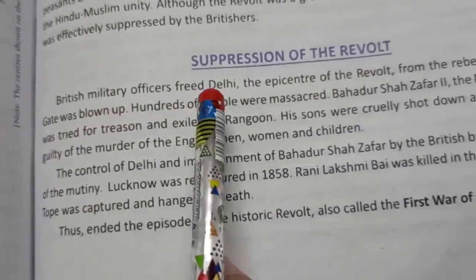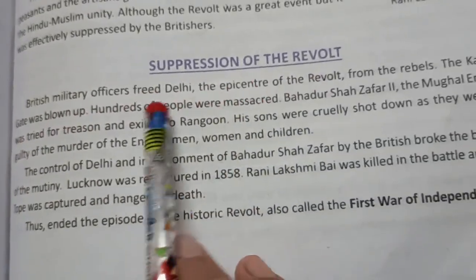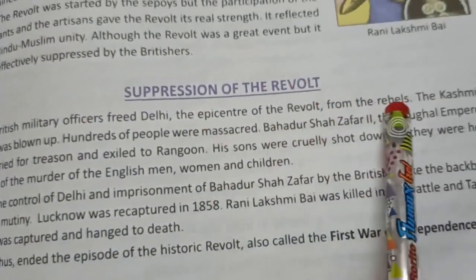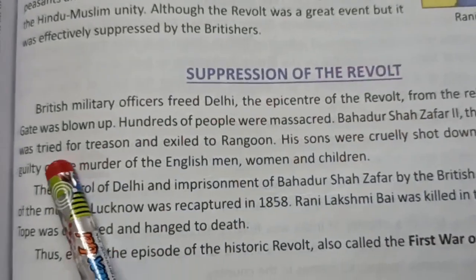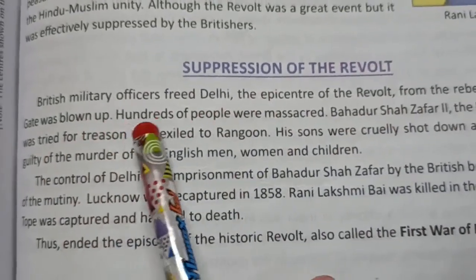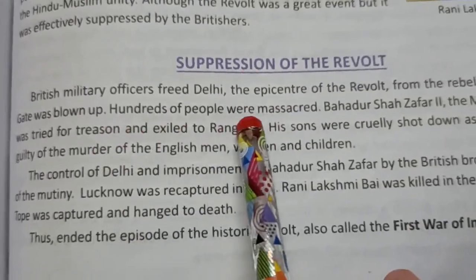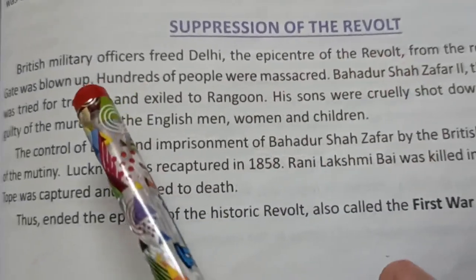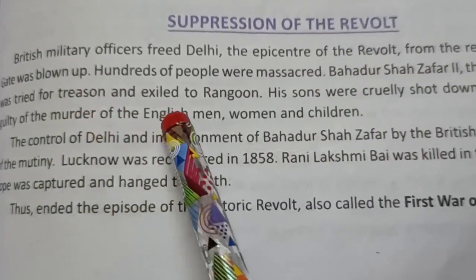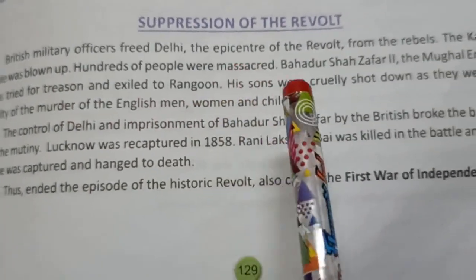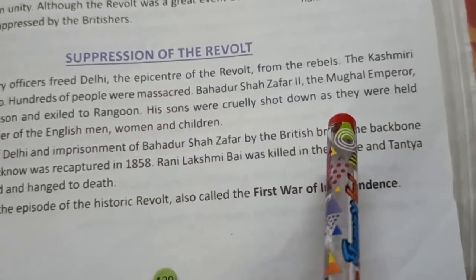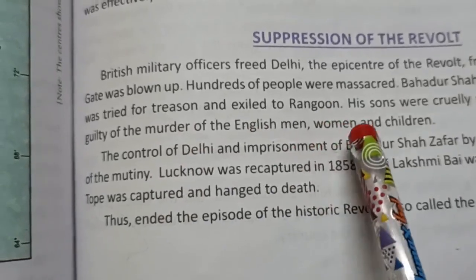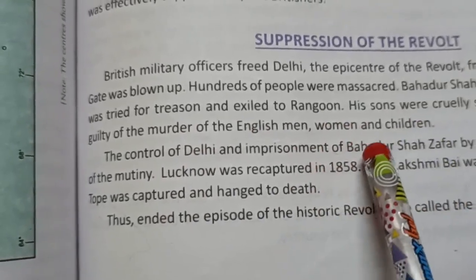British military officers freed Delhi. Delhi was the epicenter, main center of the revolt. So first they freed Delhi, then the Kashmiri Gate was blown up. Then how did they suppress? Hundreds of people were killed. Then Bahadur Shah Zafar was tried for treason and exiled to Rangoon. Then his sons were also cruelly shot down as they were held guilty of the murder of the Englishmen, women and children.